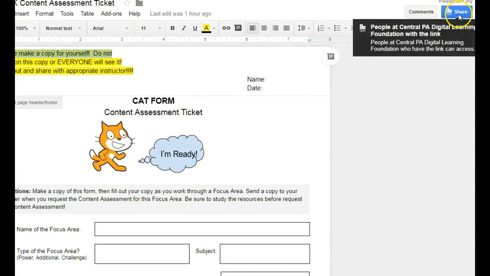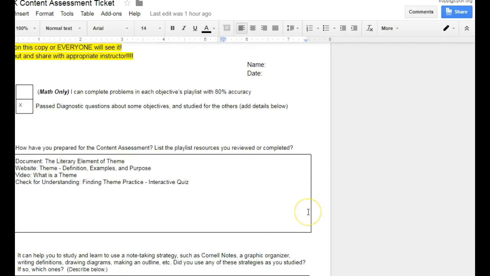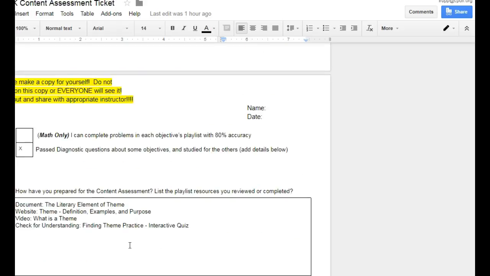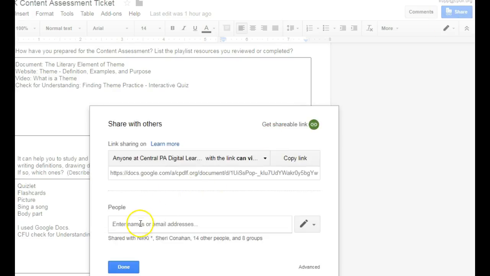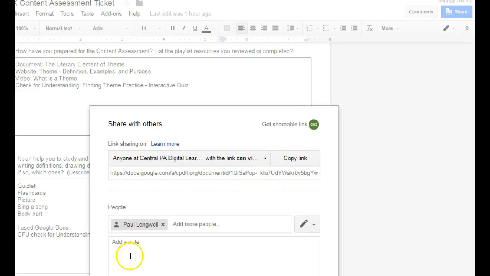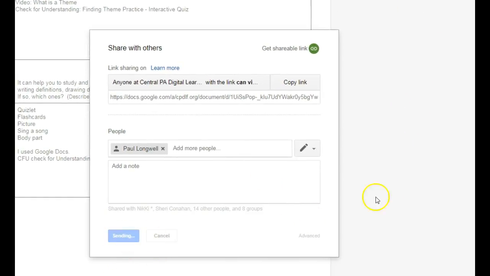This is especially important for other instructors doing retakes, because they'll want to see what kind of strategies you are using to take your content assessments, so that you will be able to master them much quicker when you deep dive into the focus areas. So again, you're going to share that. I'm putting in Mr. Longwell's name because I know he likes to have these CAT forms also. And your math teacher likes these for retakes.